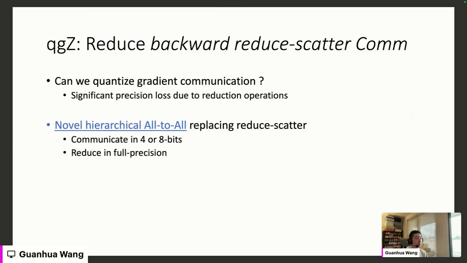The third component is called QGZ, which is trying to reduce the backward reduce-scatter communication on gradients. The first attempt we tried is, can we just directly apply quantization on gradient communication? That is not doable because it introduces significant data precision loss due to the reduction operation. Reduction means we do a sum over an array or a tensor. So instead, we propose a novel hierarchical all-to-all method, which is a replacement of the traditional reduce-scatter collective communication call. We can communicate in either 4 or 8 bits, but we do the reduction, or the sum operation, in full data precision.